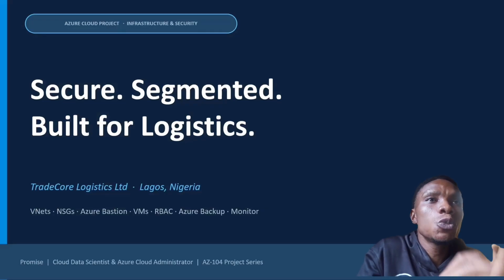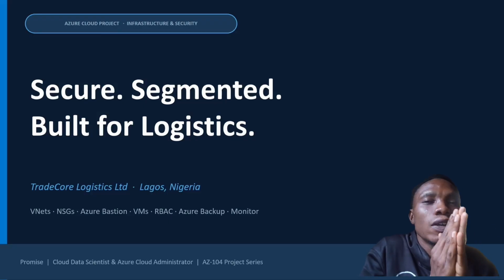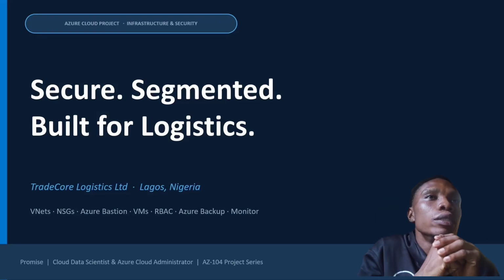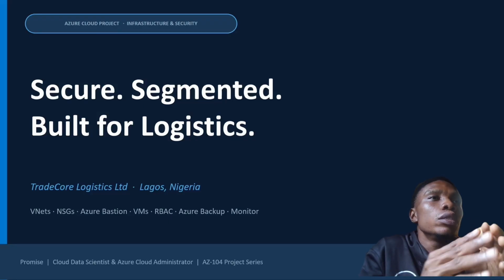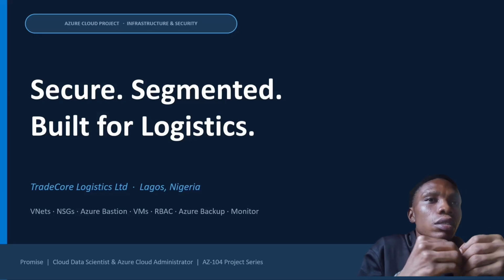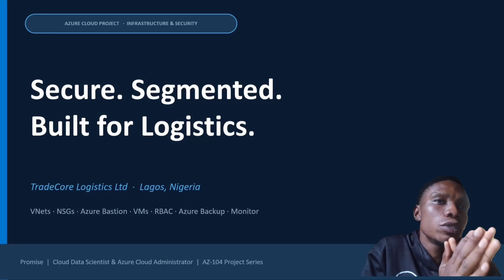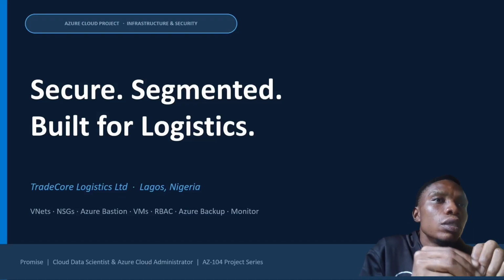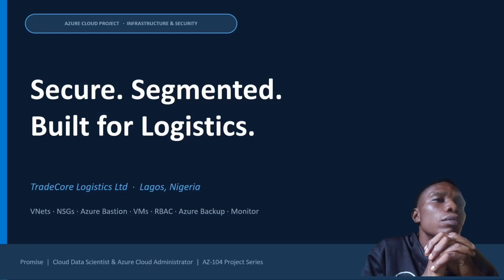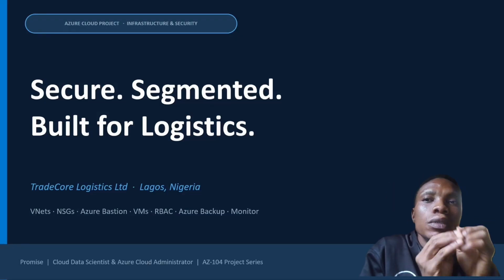Now, this project was done on my Azure Cloud account, but we just need to save costs. That was why I deleted all the resources I created and documented the work I did on this PowerPoint slide. You see, Azure Cloud Projects: secure, segmented, built for logistics. It's a scenario-based project for TradeCore Logistics Ltd, located in Lagos State, Nigeria. This project comprises VNets, NSGs, Azure Bastion, VMs, RBAC, Azure Backup and Monitor. This is the project I did in my Azure Portfolio Series.